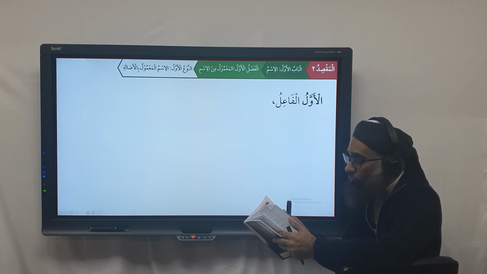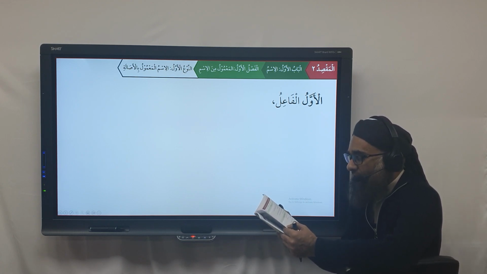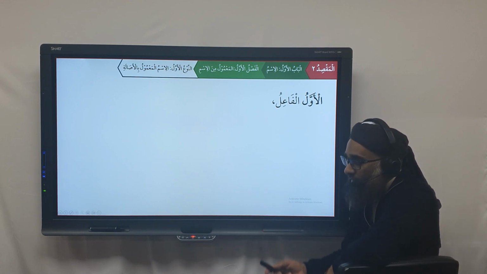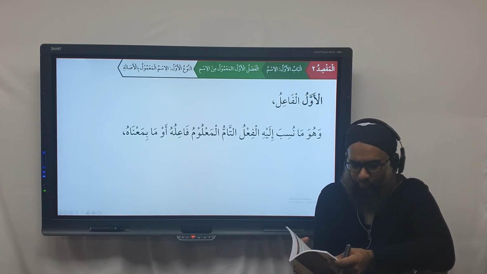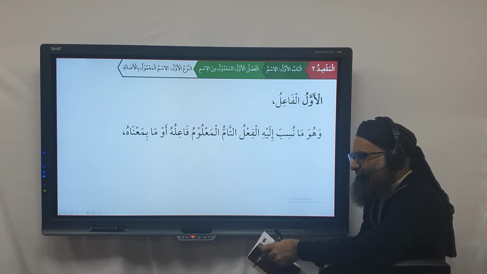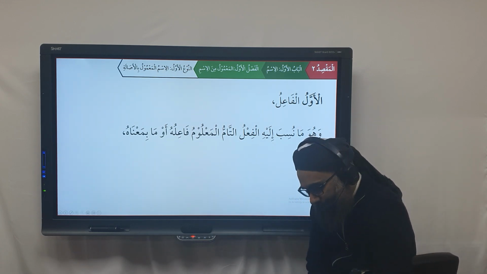We are doing this in Sughra, but we're doing it here now in Wusta. We're going to add a few more rules, and we're also going to define the fa'il. Now again, this is one definition. The other definitions as well, each definition has its pros and cons. It has one con. But for now, just get a rough idea. Don't get too technical for now.